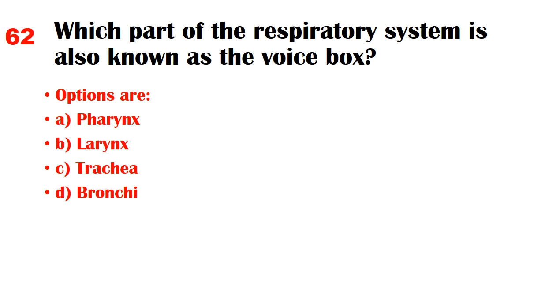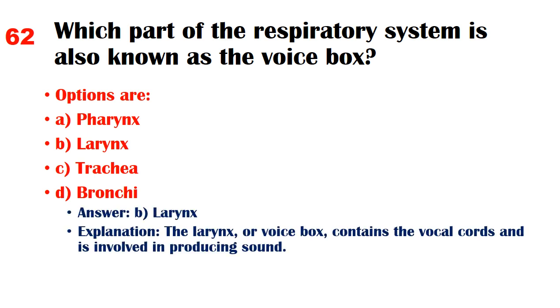Which part of the respiratory system is also known as the voice box? Options are A. Pharynx, B. Larynx, C. Trachea, D. Bronchi. Answer B. Larynx. Explanation: the larynx, or voice box, contains the vocal cords and is involved in producing sound.